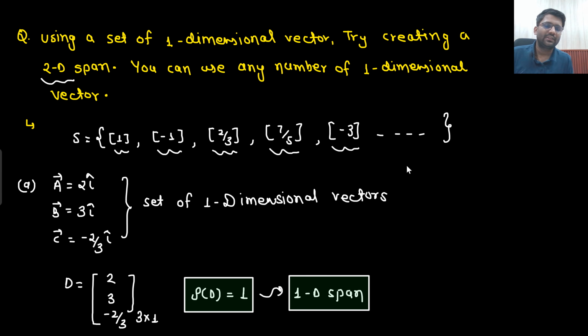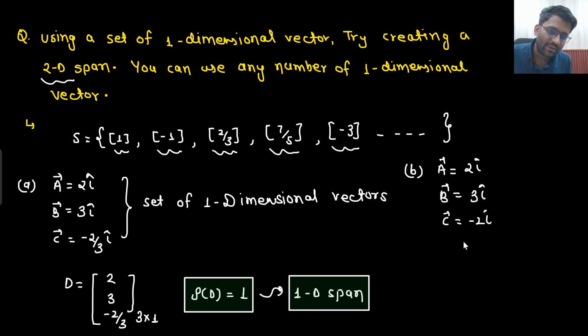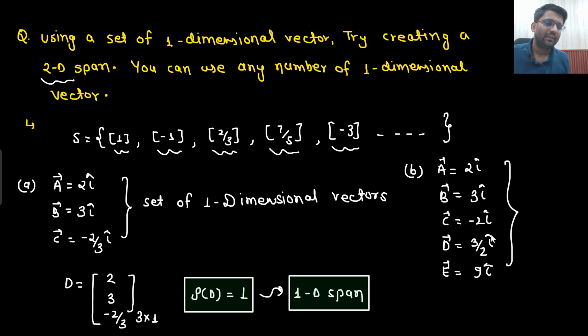Let's just say I was not satisfied with this example. I took another example. Let's take a set of 5 vectors this time. So vector A I am taking as 2 I cap, vector B I am taking as 3 I cap, vector C as minus 2 I cap, vector D as 3 by 2 I cap, vector E as 9 I cap. Let me know how many independent vectors you are having. Are they a set of one dimensional vectors? Yes, sir.